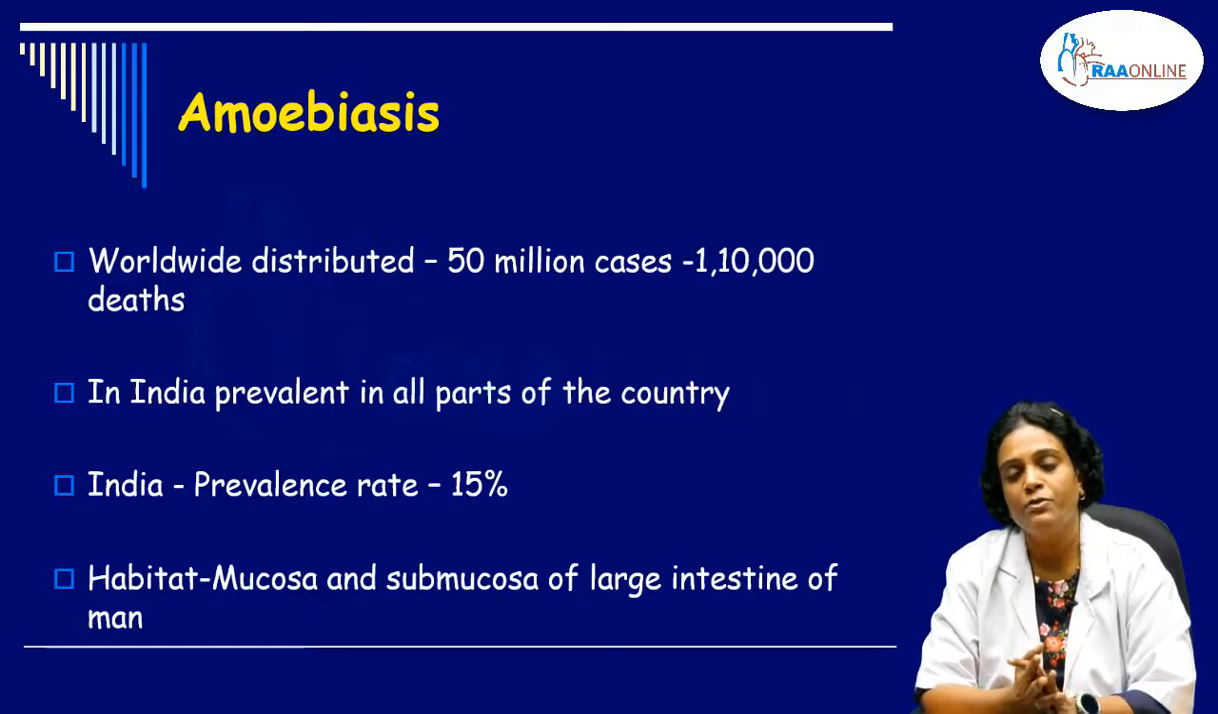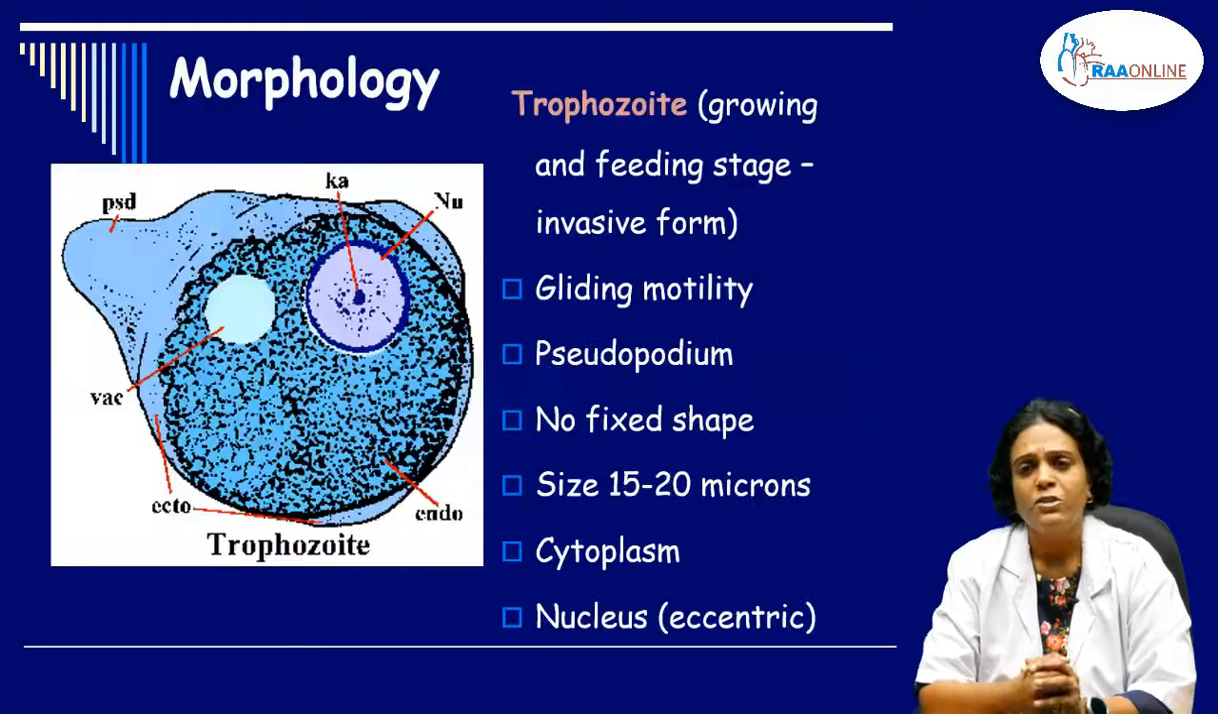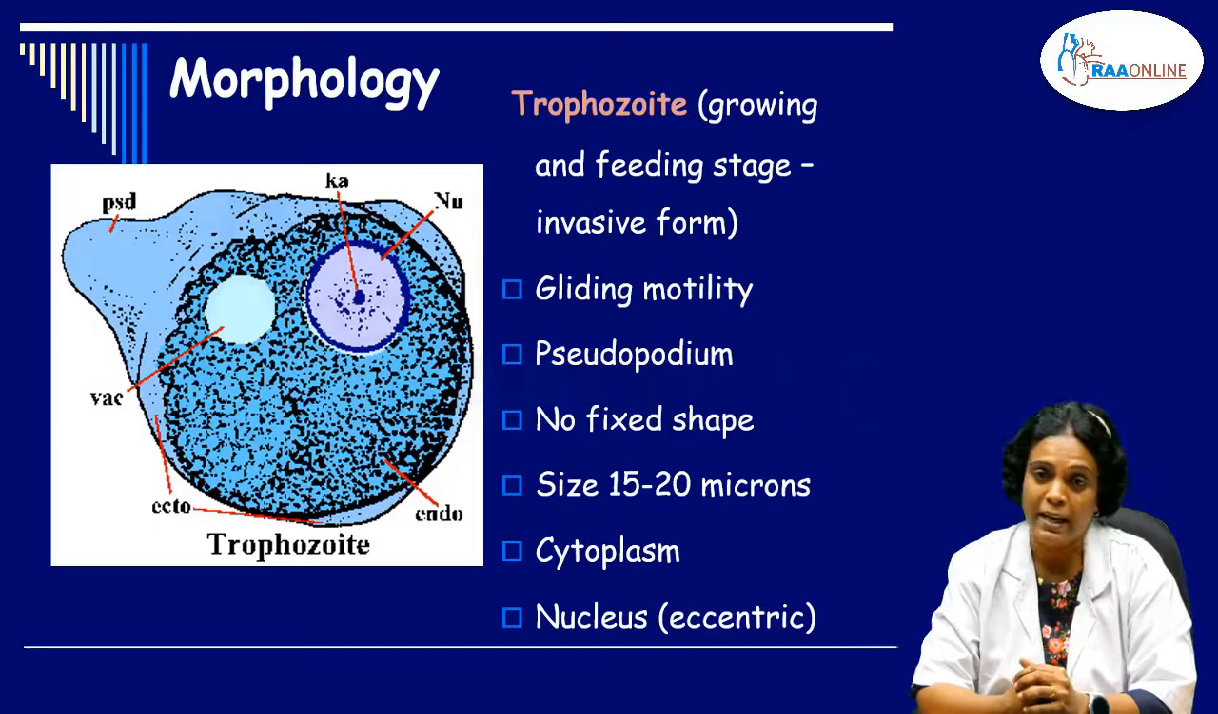The habitat of this organism, usually it colonizes the mucosa or submucosal region of the large intestine, and there is only one definitive host, that is humans. Coming to the morphology of this organism, it has three stages. One is the trophozoite, the second is the precyst, and the third one is the cyst. The trophozoite is the growing and feeding stage of the parasite, and this is the invasive form which causes lesions.